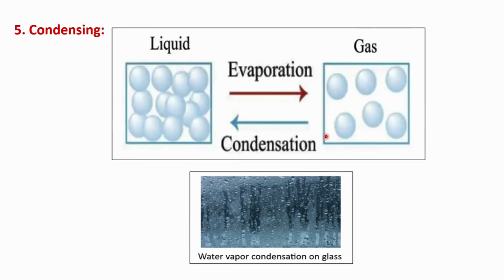Condensing: if a gas is cooled, its particles move closer together and slow down enough for the forces of attraction between them to form, causing the gas to condense into a liquid. Condensing is the change of matter from gas to liquid when it loses heat. For example, water vapor condenses on a glass when warm, moist air touches a cold glass. The water vapor in the air cools down quickly, turning into tiny drops of liquid water on the glass.